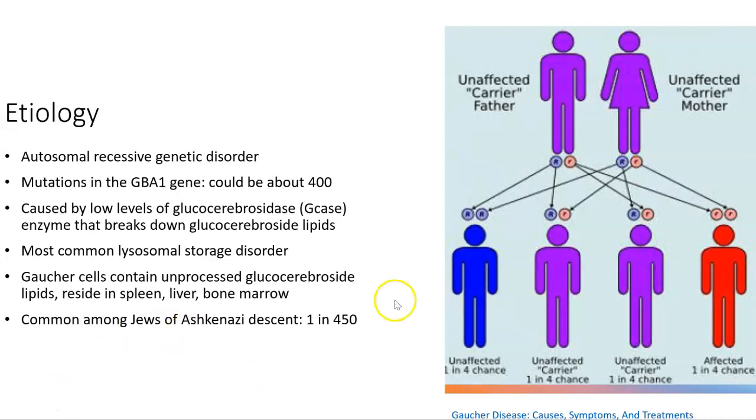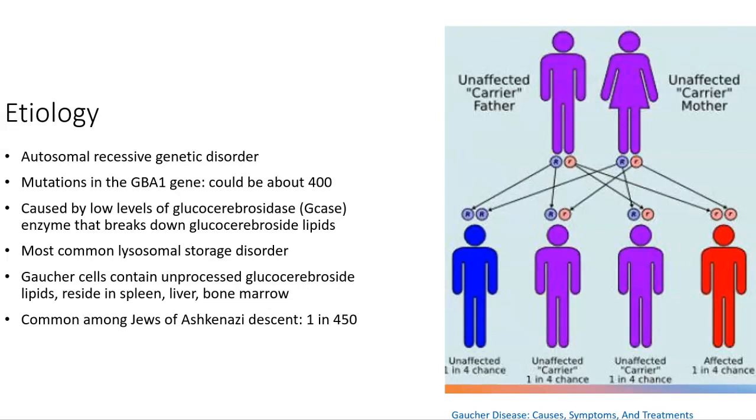Both of these parents can have children that are unaffected, are unaffected carriers of the disorder and present with no symptoms, or have an affected child, which is a 1 in 4 chance or 25% chance. This disorder is one of the most common autosomal recessive disorders amongst the Jews of Ashkenazi, where it is 1 in 450 likely to have the disorder.